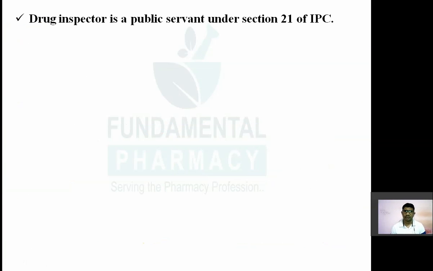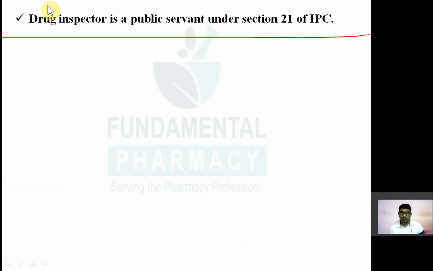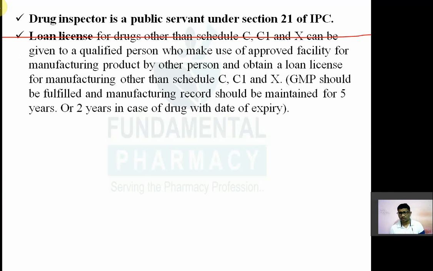Now, drug inspector is a public servant under section 21 of the Indian Penal Code, IPC. Drug inspector क्या है, public servant है under section 21 of IPC. So what is a loan license?